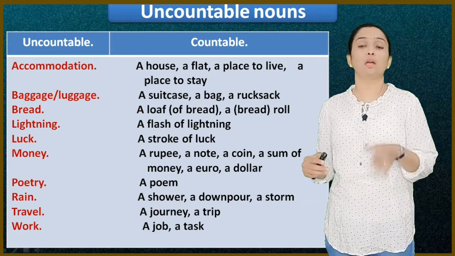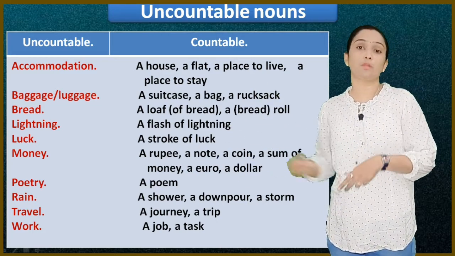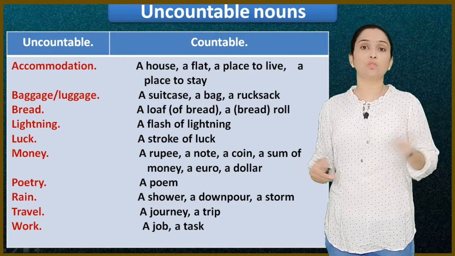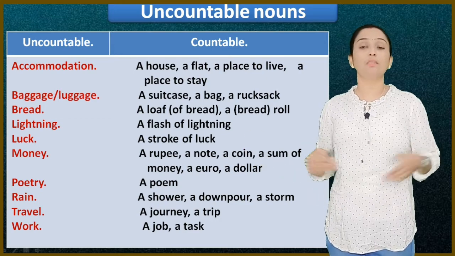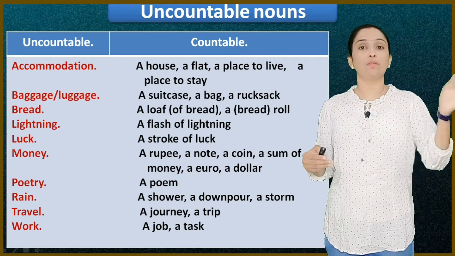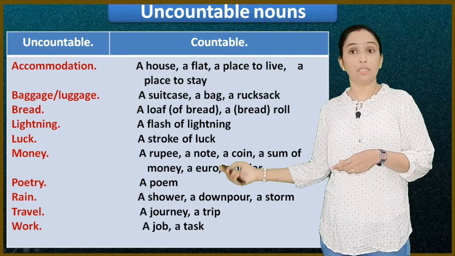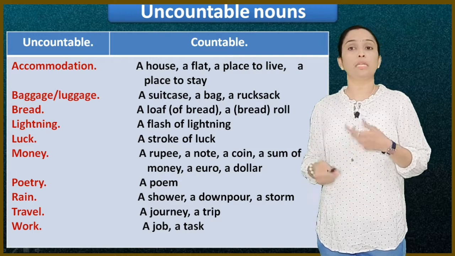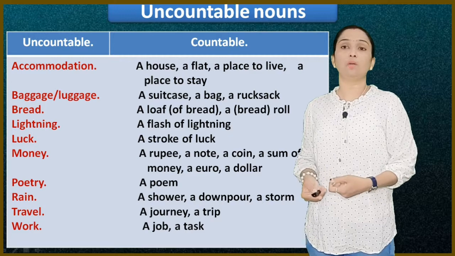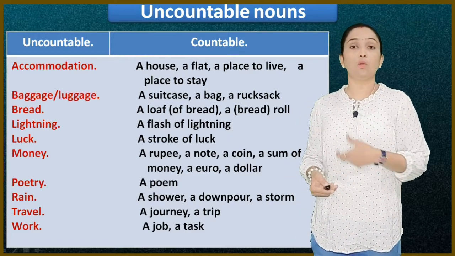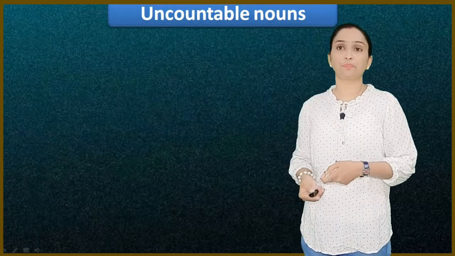Poetry, you can't count 1 poetry, 2 poetry. Poem: 1 poem, 2 poems, I have memorized 2 poems, you will say. Rain, you can't count 1 rain, 2 rain. A shower, a downpour, a storm, you can say. Travel is uncountable; you can't say I have gone to travel. Instead: I had a journey, I had a trip. Work: a job or a task. These are some countable and uncountable nouns, and you will have the idea how we should use these words, which are countable and which are uncountable.